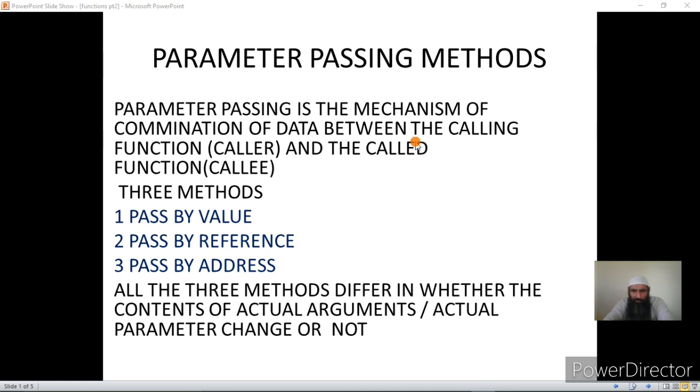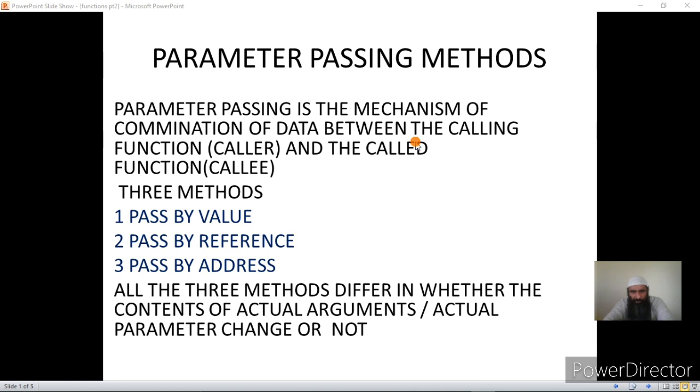The arguments that are passed from the calling function are called actual arguments or actual parameters, and the arguments where the values of these actual arguments are received by the called function are called formal arguments or formal parameters. Now actual arguments can be passed to the called function by three methods. One is pass by value, one is pass by reference, and one is pass by address.